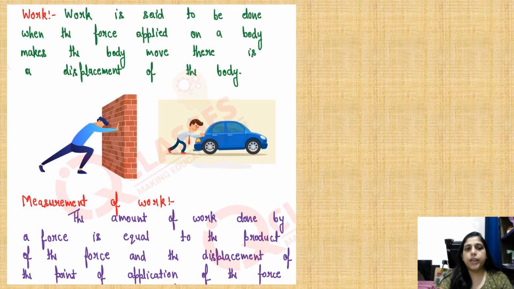Okay, by the definition of work, work is said to be done when the force applied on a body makes the body move. There is a displacement of the body.